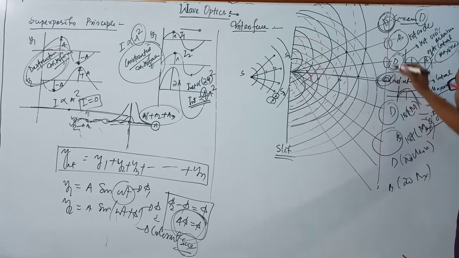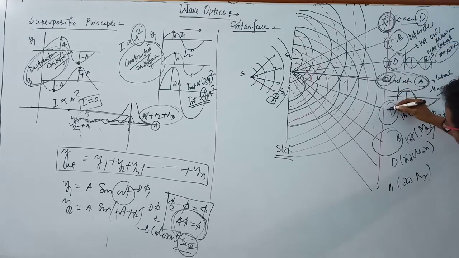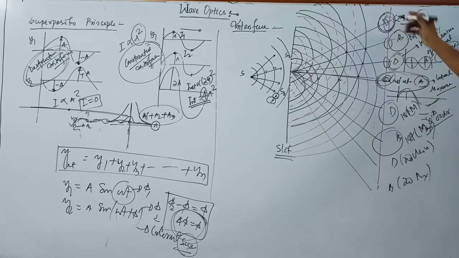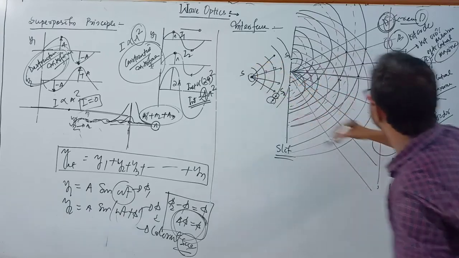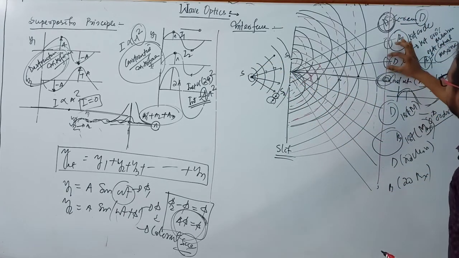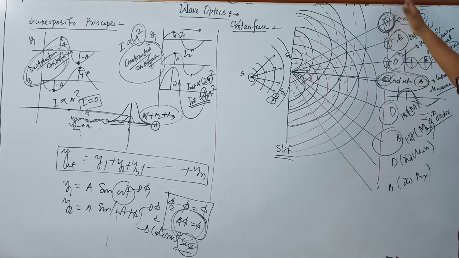So this is brightness, here darkness, brightness, darkness, brightness, darkness, brightness, darkness. So these are the redistribution of energy, because here the point source is the energy. Now we get the redistribution of energy, and here we get maxima, minima, brightness, darkness. These are the interference pattern.